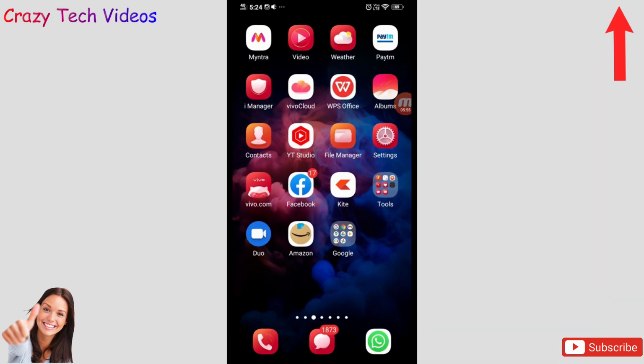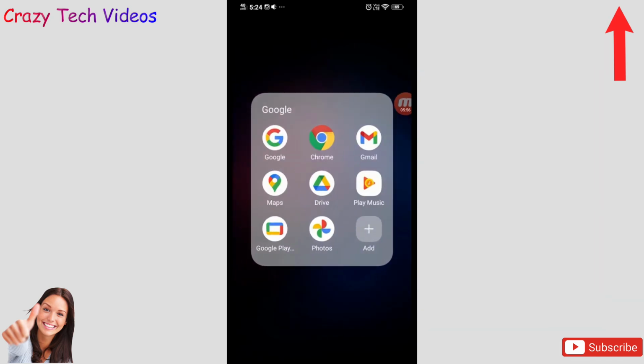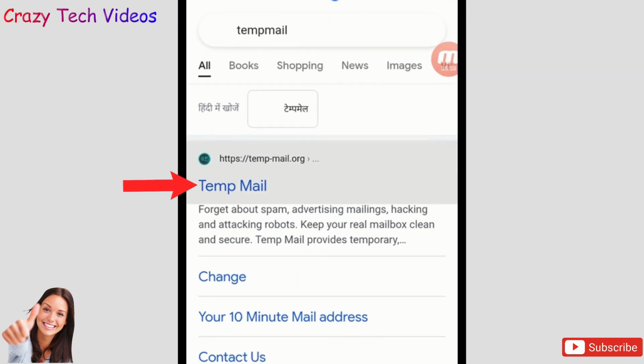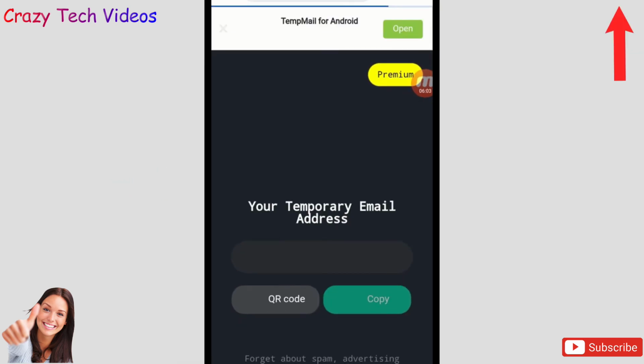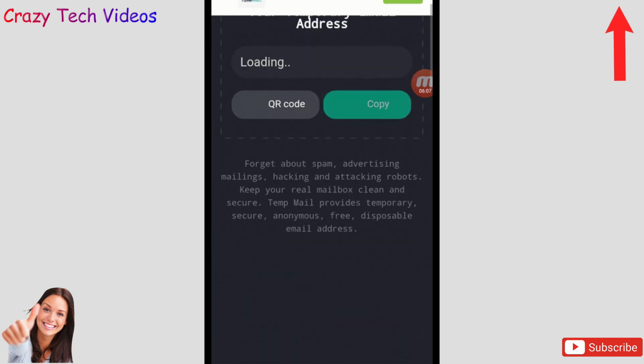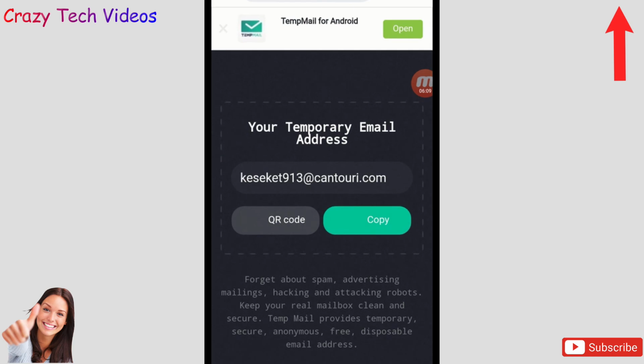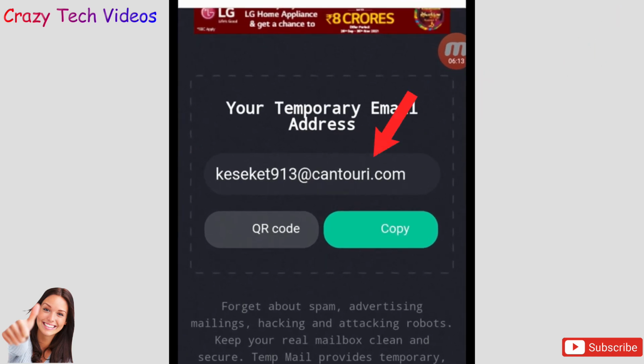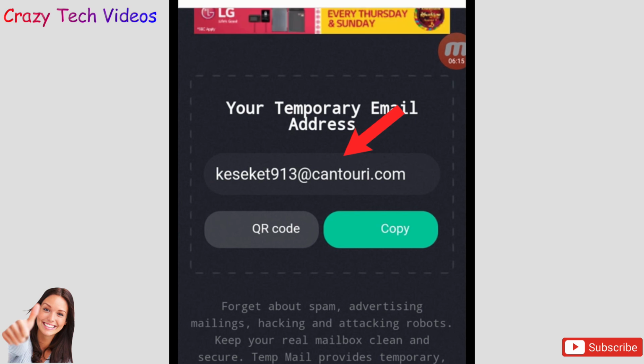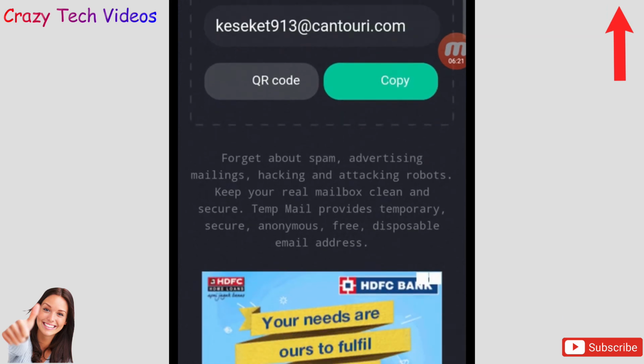Now let's talk about the last website, and the last website in my list is stampmail.org. Yes, this is also very useful nowadays, and the moment you open this one, it will open up like this, and this is the interface of this website. The moment you open it, you will be getting a temporary email in your phone. See this? This is the temporary email which I received in my phone when I opened this website, and I can copy it, or I can use it anywhere.